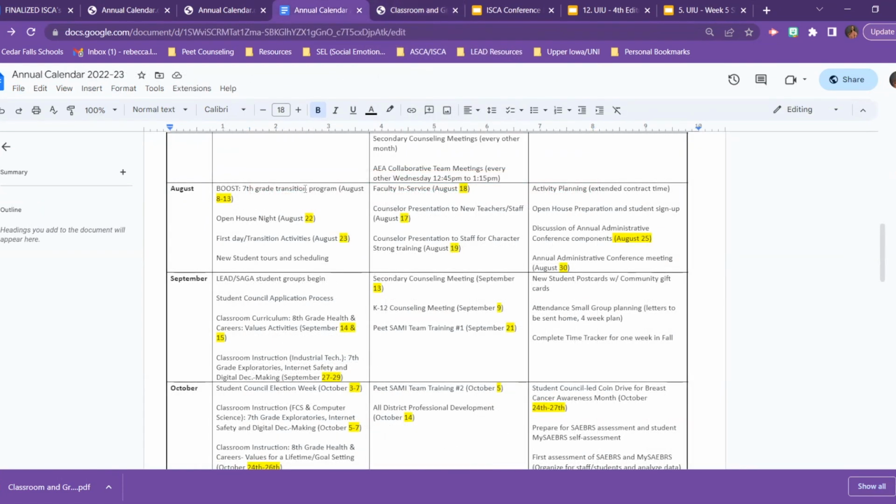But you can see all of my dates here are listed in yellow. You do not have to list the exact dates. I have been in the practice of doing that because of RAMP applications. So I do that. And again, these yellow highlights help me remember that I need to update these each school year as these events change.